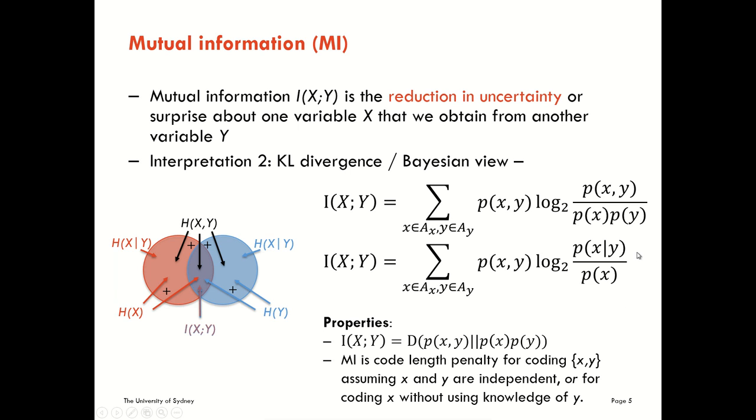Equivalently, we can use Bayes' theorem to rewrite this fraction in this way here. We can now look at the mutual information as the log ratio between a posterior distribution on x, given knowledge that we have from y, versus a prior distribution on x that does not take y into account at all. Similarly, we can think about this ratio as describing a code penalty. It's a code penalty that we pay if we encode x on its own without using any information from y, versus the code length that we could use for x if we use the knowledge that we already have about y.